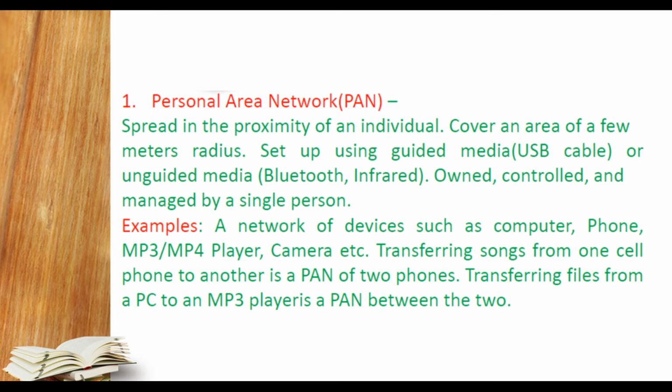First of all, we understand what a PAN, a personal area network, is. It is spread around an individual, covering an area of a few meters radius, and is set up with guided media like a USB cable or unguided media like Bluetooth, infrared, etc. It is owned, controlled and managed by a single person only. An example is a network of devices such as computer, phone, MP3 and MP4 players, camera, etc., transferring a song from one cell phone to another, like Bluetooth transmission. That is a PAN of two phones. Transferring files from a PC to an MP3 player is also termed a personal area network.